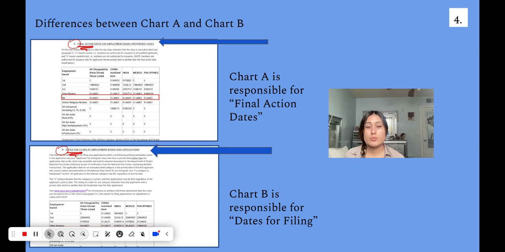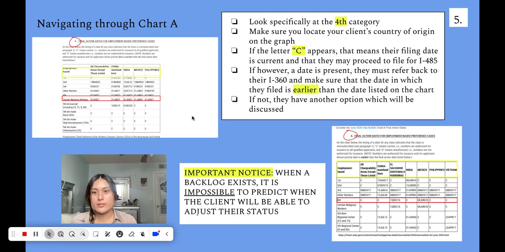In some cases, you can use chart B, but it's not always reliable. I will explain later in this video what happens if it is and if it isn't, and how to determine if you are able to use chart B. Okay, so this is what we saw previously in the video. This is what chart A looks like, and as I already stated, you are going to focus on the 4th category. Again, you look at your client's country of origin.